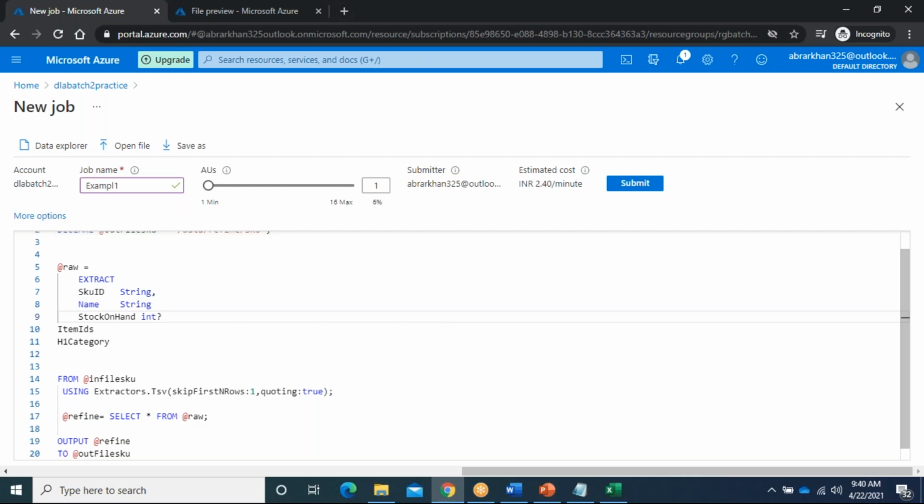I will tell you what is the difference between with a question mark or without a question mark. I will go without the question mark now. That is the syntax only. I will tell you. Item IDs. This I can make as a string only. H1 category.